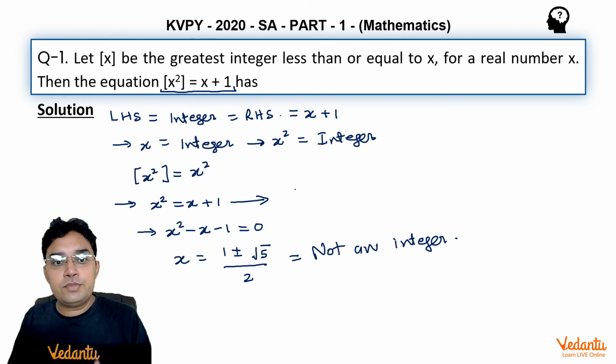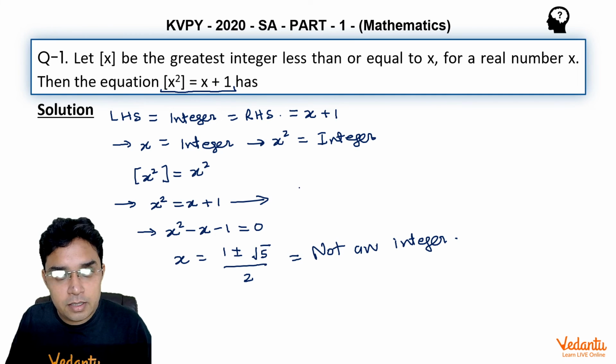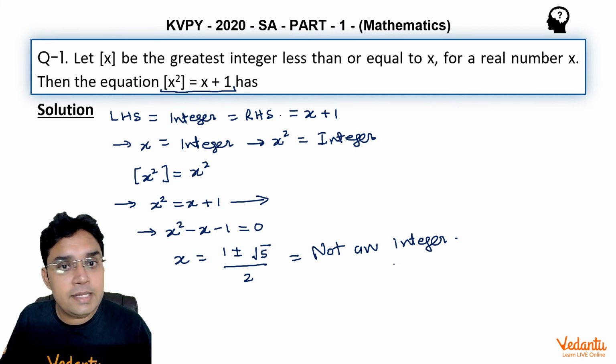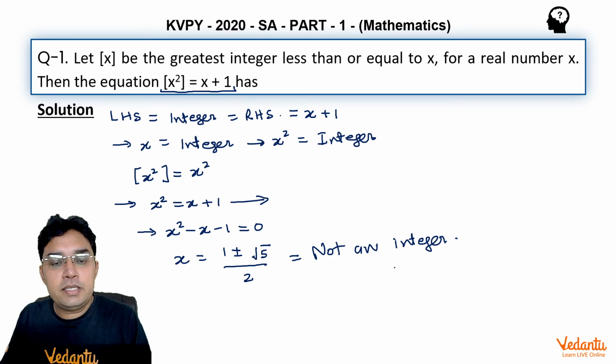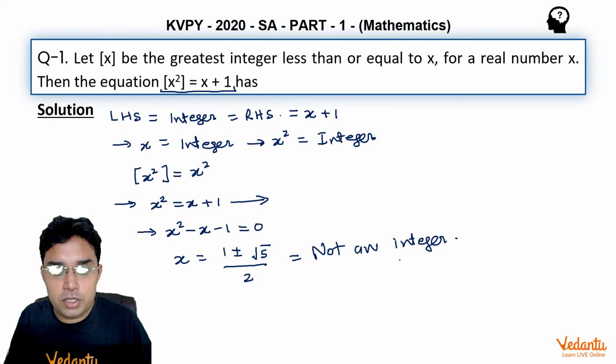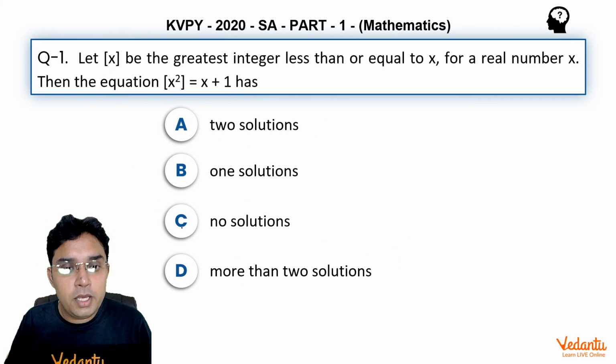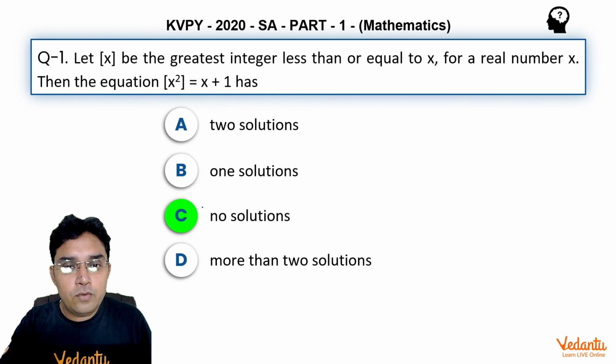So after the assumption of x to be an integer, if we are not getting that to be an integer, that means it will not have any solution. So the answer for this question should be no solution. Let us see what answer they have given.